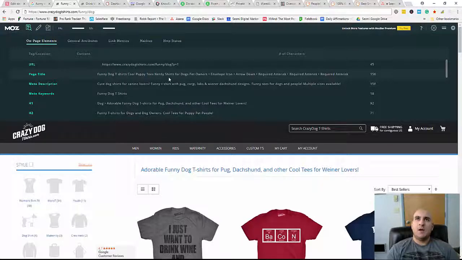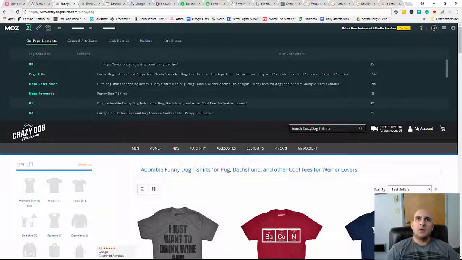This is what we saw on the actual Google listing. So, funny dog t-shirts, cool puppy tees, okay? Here's the meta description, right? That little text under the actual page title. And the meta keywords. This used to be important a while back, but not really of importance now as far as the Google and the SEO algorithm.